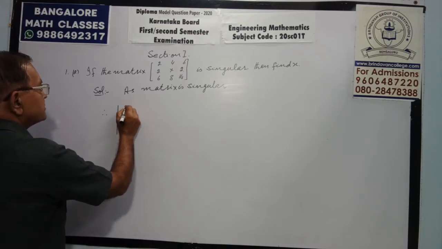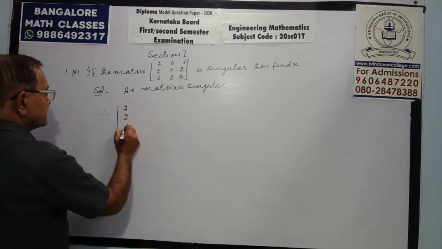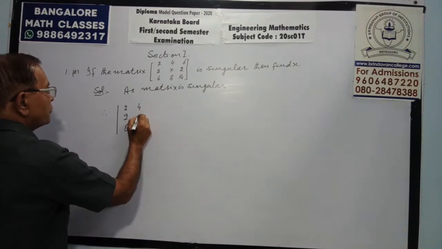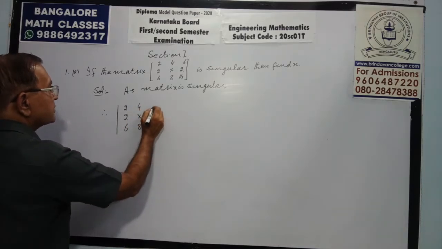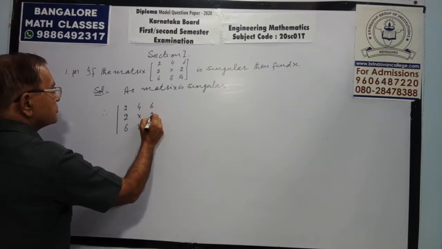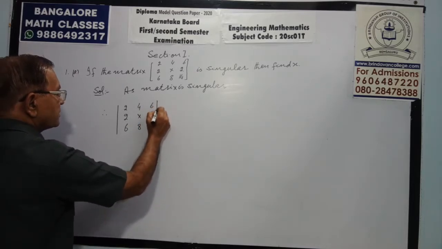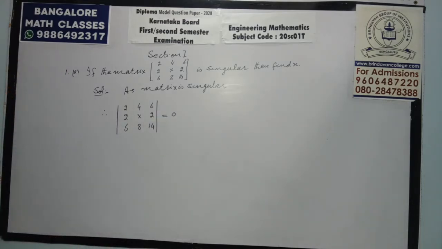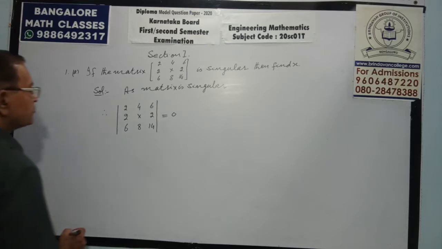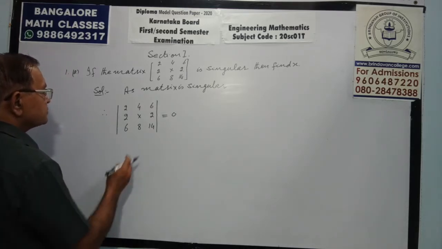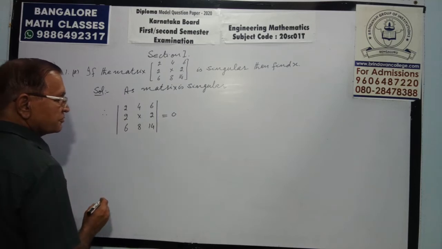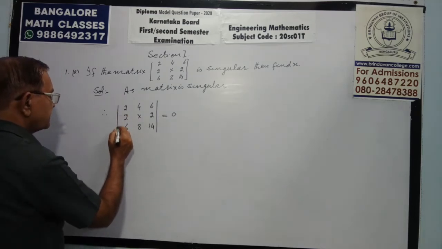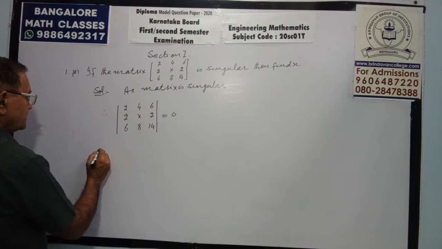Therefore, this determinant 2 to 6, 4 x 8, 6 to 14 equals 0. So as the matrix is singular, this determinant is 0. Now find this determinant and put it equal to 0. Generally I have seen students expanding it by the first row, so I am also going to expand it by the first row. How to find its value?